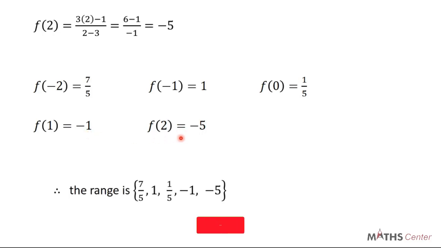So you can see that the range is 7 over 5, 1, 1 over 5, negative 1, and negative 5. These are the corresponding images of the elements that we have in the domain. They make up what is called the range.